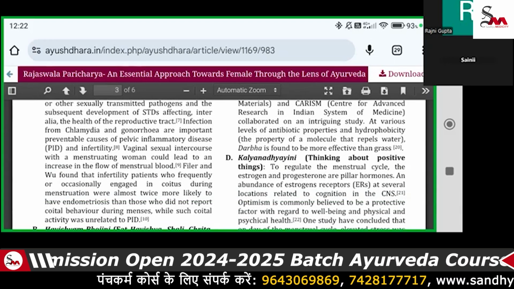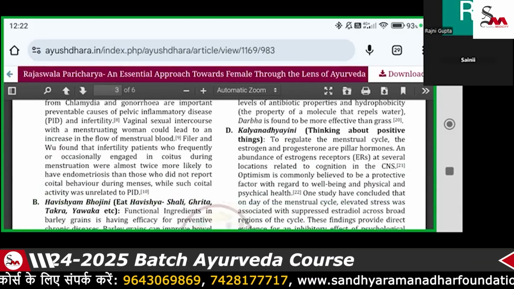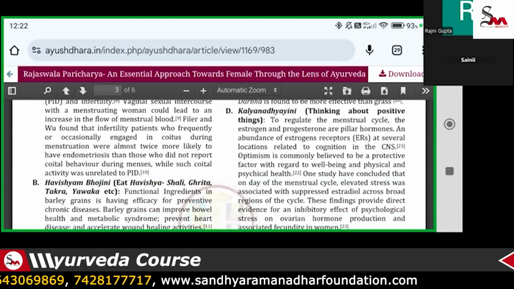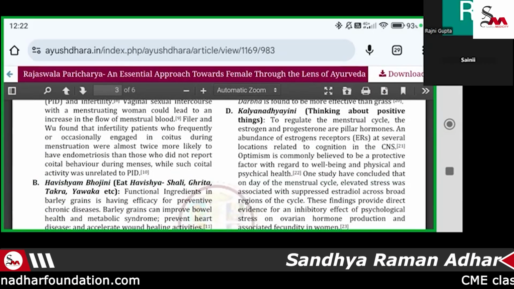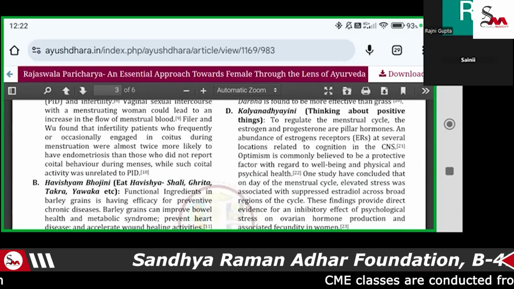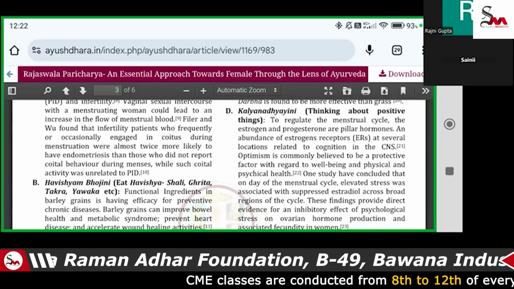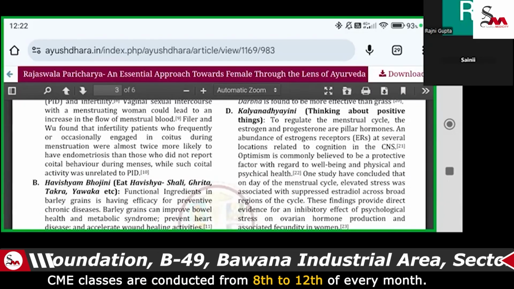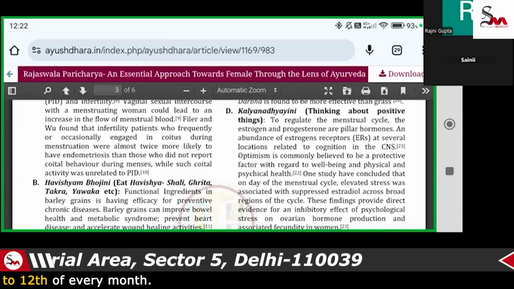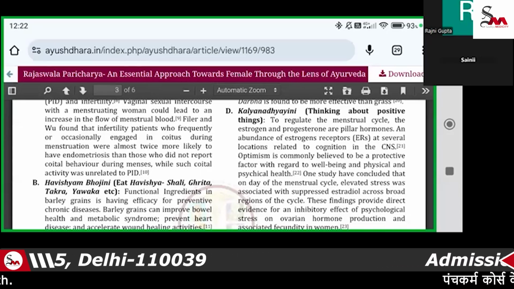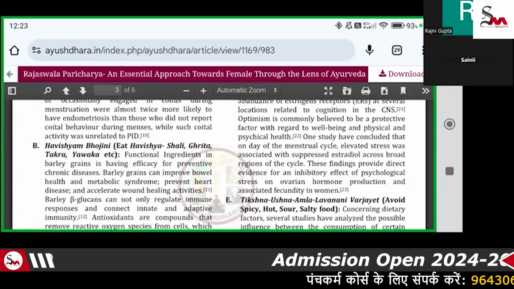So thinking about positive things helps regulate menstruation, because we have to activate the central nervous system and then work on the progesterone and estrogen receptors. The estrogen and progesterone receptors are the pillars of the hormones, and they are secreted from the brain, the pituitary glands.